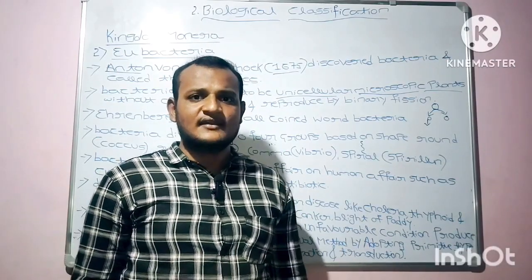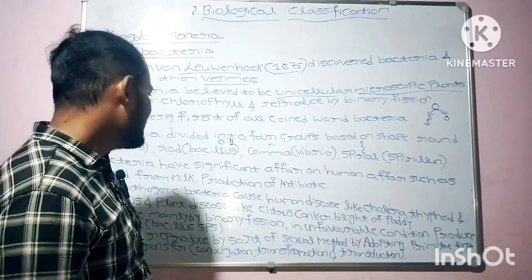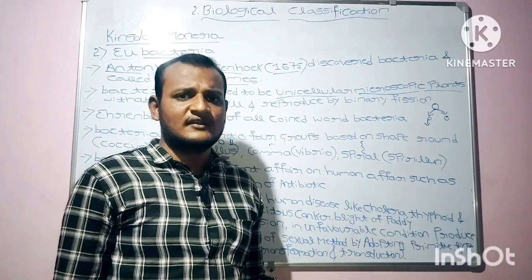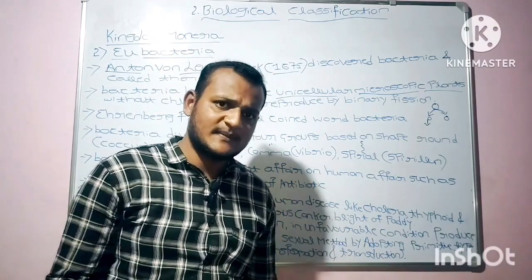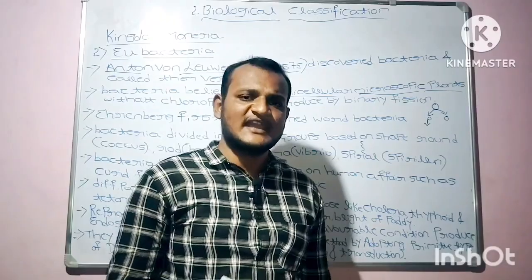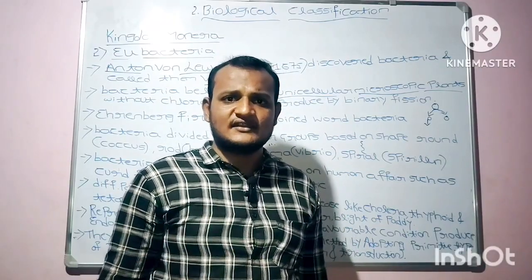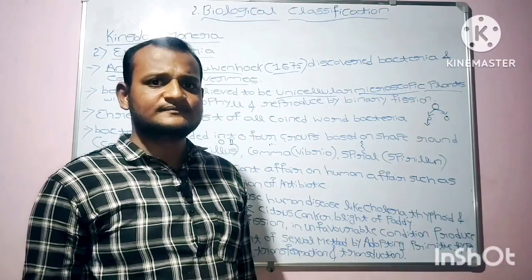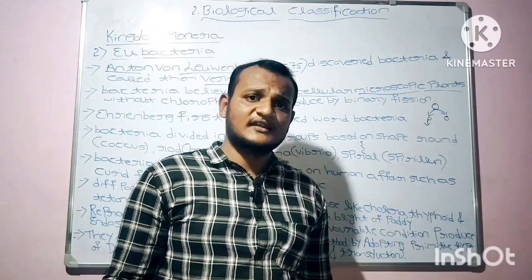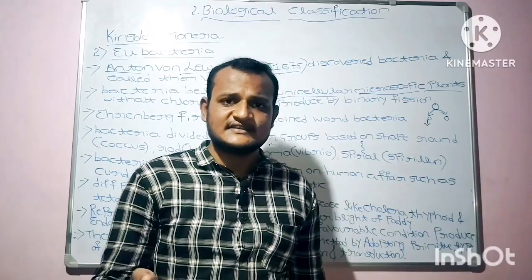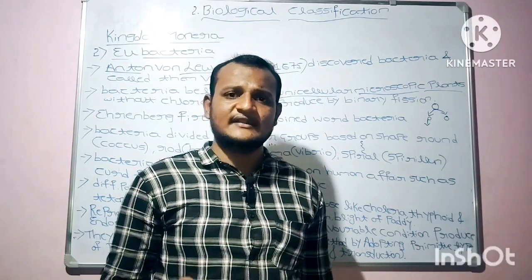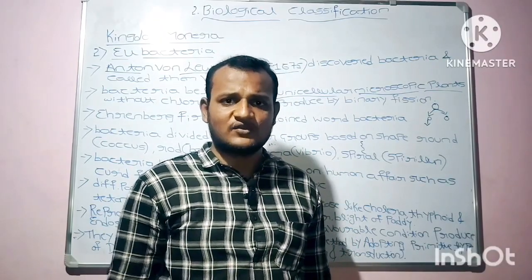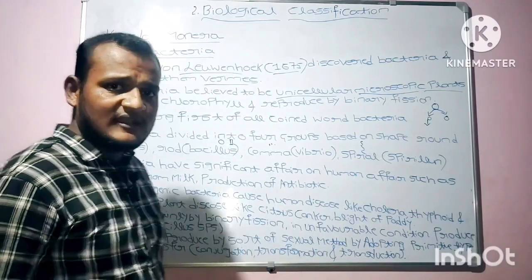So bacteria have a significant impact on human affairs, as well as in the production of antibiotics. Bacteria also play a major role there, like Penicillium, which is used in the preparation of antibiotics, as well as in fixing nitrogen in legume roots. Cyanobacteria is the best example that can fix atmospheric nitrogen in legume plants, like groundnut. So bacteria have a significant impact on human affairs.